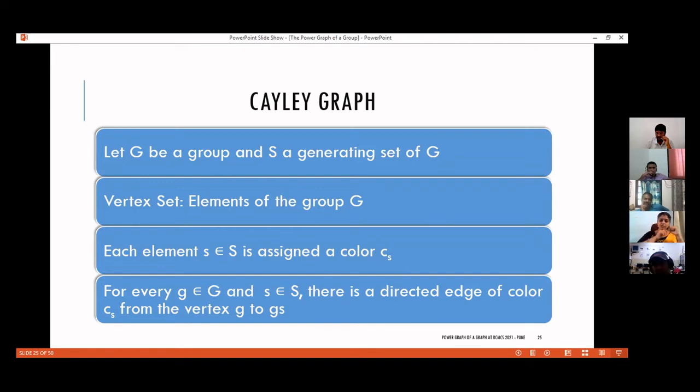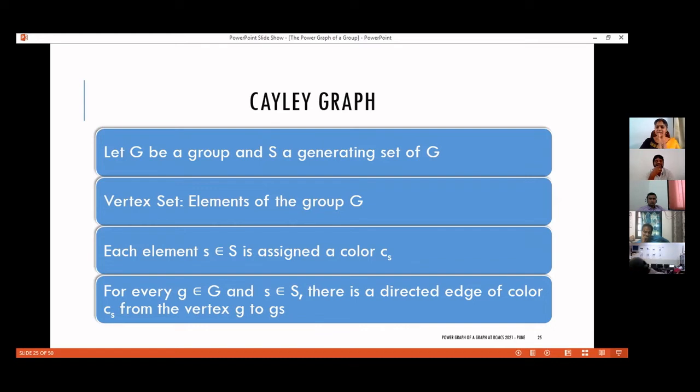So from g to gs, I will draw an arc, a directed edge from g to gs. This is enough to define a directed graph. But in the Cayley graph, we have something more. We are using a precise element s, right? Corresponding to s, we have a color C_s. So for this directed edge, I am giving that color also. So here we are using the concept of coloring graphs.